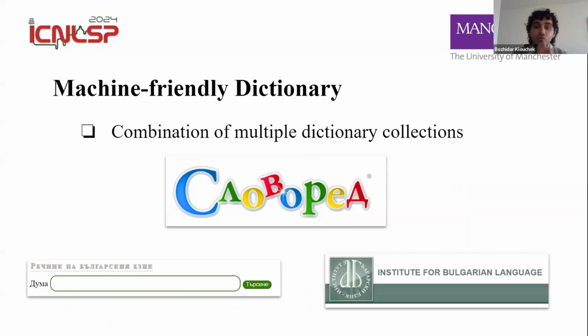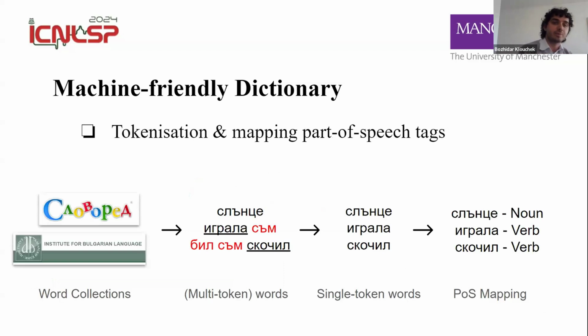So in the middle there, we see Suvoret, the one with the multiple colors. On the left is the Rechko collection, and on the right is the one already established by the Institute of Bulgarian Language. So our solution for this particular problem is first to collect all the word collections and then extract the words from them. Now is a good time to mention that words in Bulgarian, when they get inflected, usually have articles or particles appended to them.